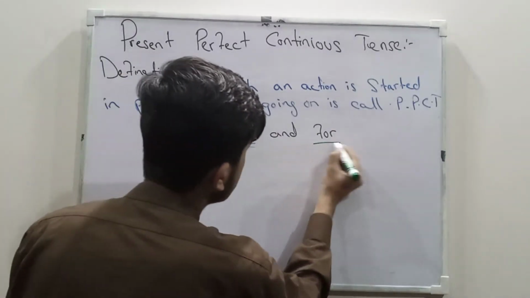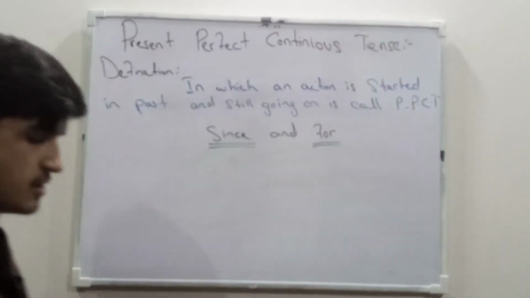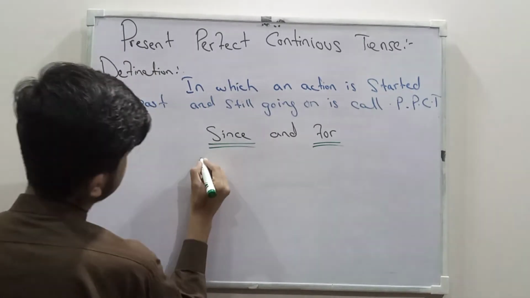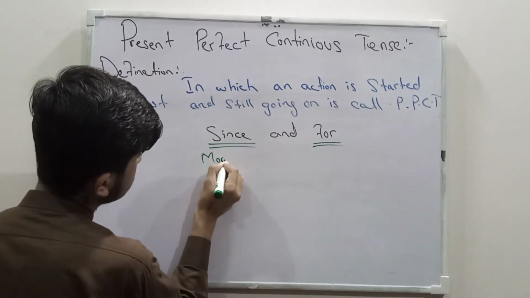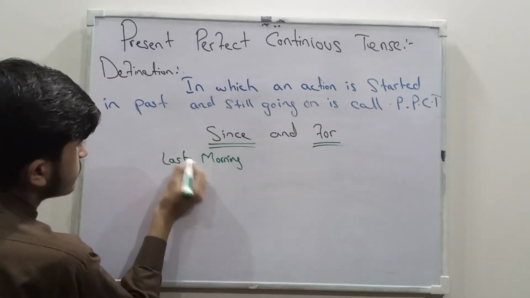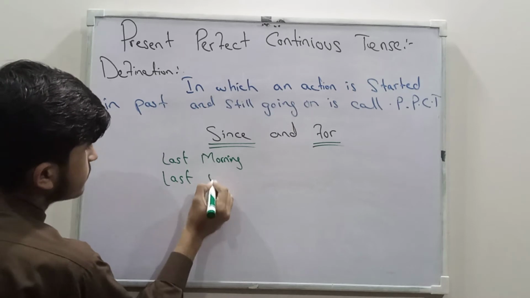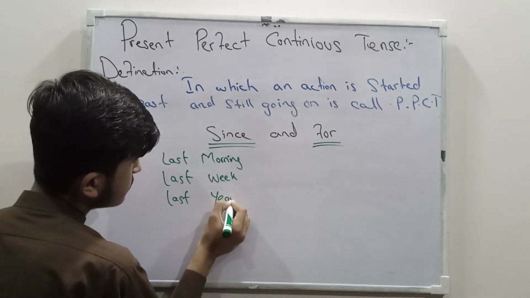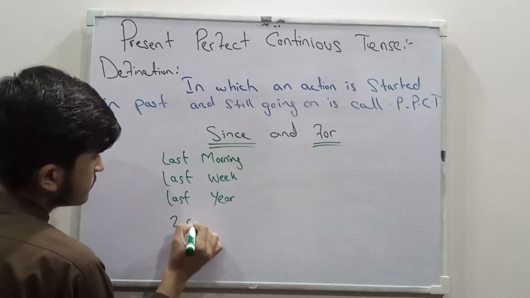And for we use when you are not sure about time. For example, since morning, since last week, since last year, since 2 o'clock.